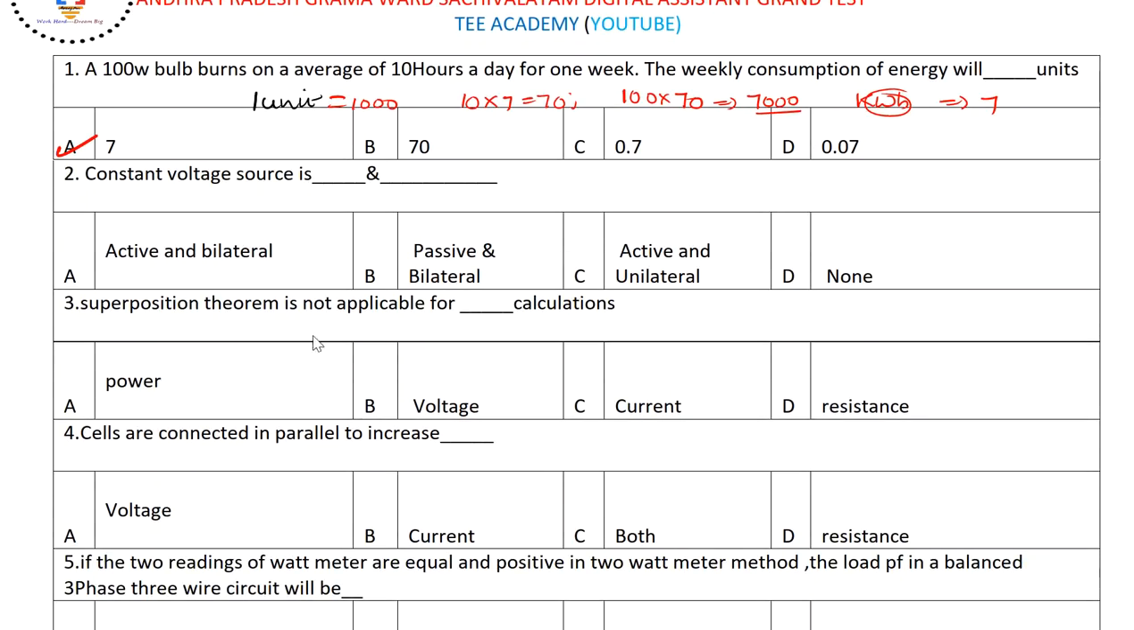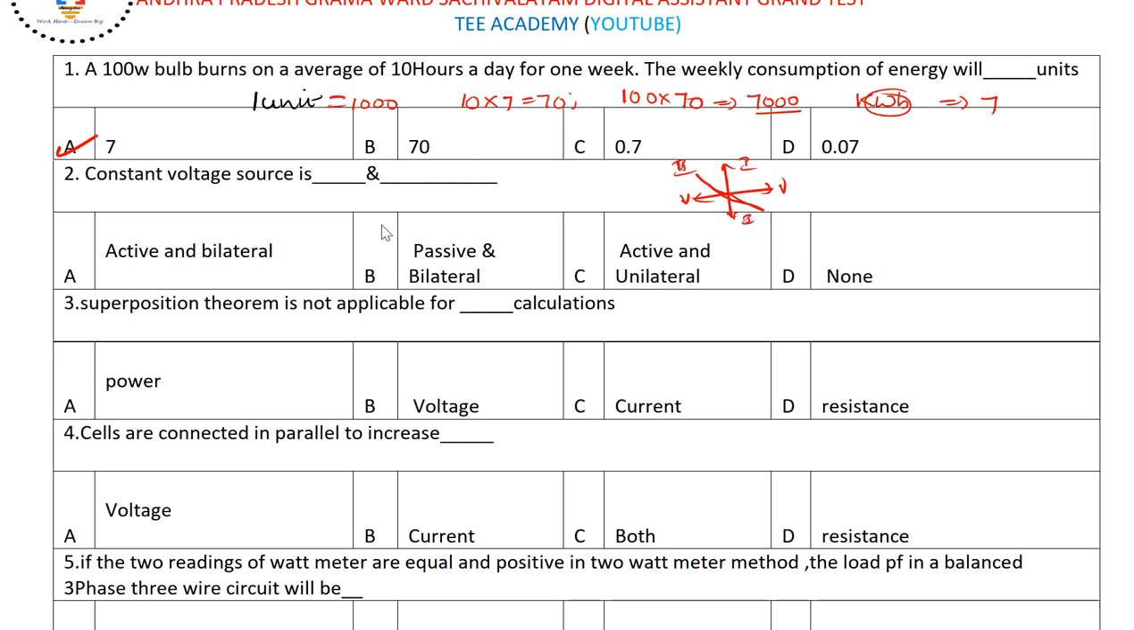Next one. A constant voltage source is a dash and dash. If you study the network characteristics, the voltage and current characteristics of a voltage source fall into the second and fourth quadrants, and the first and third quadrants are for passive elements.